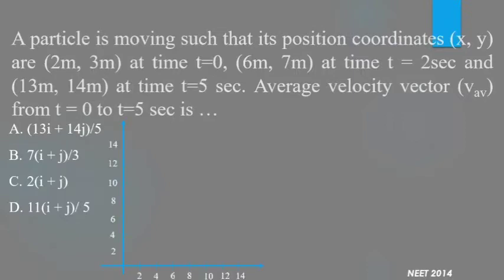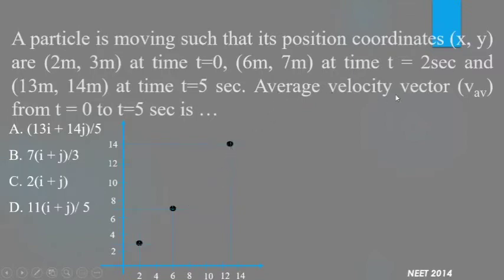The first position is 2 meter and 3 meter. So the particle is at this position at time t equal to 0. At time t equal to 2 seconds, the particle is at 6 meters, 7 meters. So this point is somewhere here. And after that, the particle is at 13 meters and 14 meters at time t equal to 5 seconds. So the particle started from this point and goes up to this point.